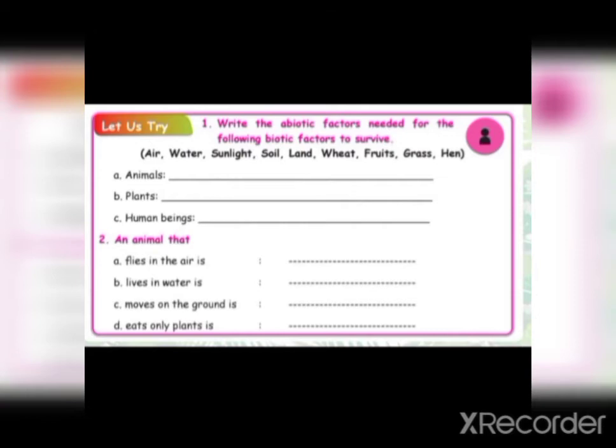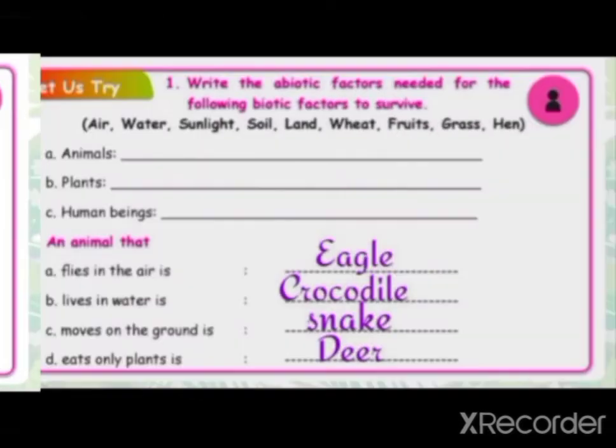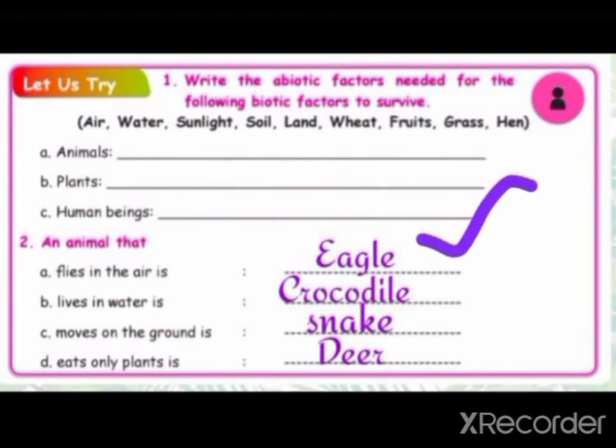And next, another activity. An animal that flies in the air is, an animal that lives in water is, an animal that moves on the ground is, and an animal that eats only plants is. These four animals we have to think and write. Which animal flies in the air? Answer is eagle.